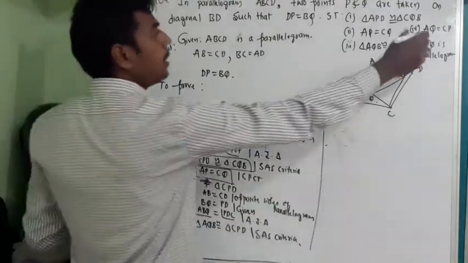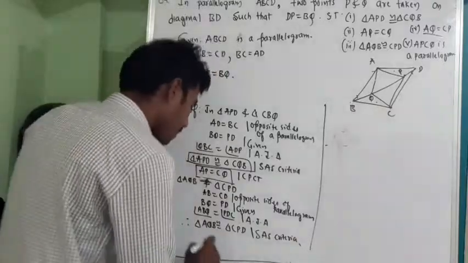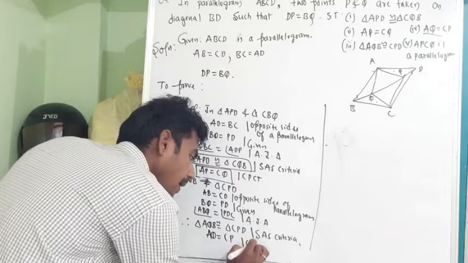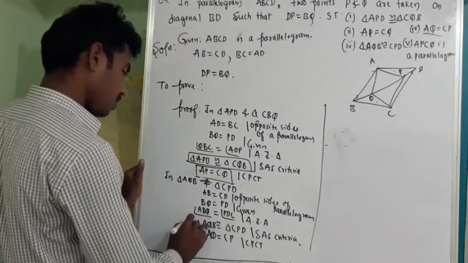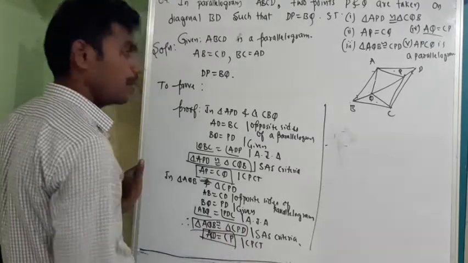Now, what can I write? See, I need to prove AQ equals CP. Where is AQ? AQ is here, which is equal to CP. This is because of CPCT, corresponding parts of congruent triangles. We proved these two also. See, if you know the basics, you can prove it.